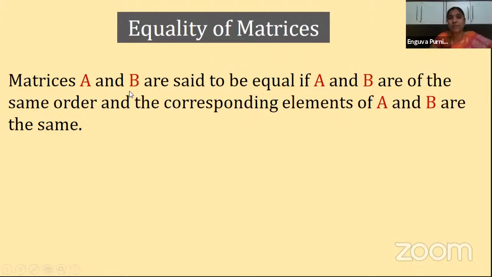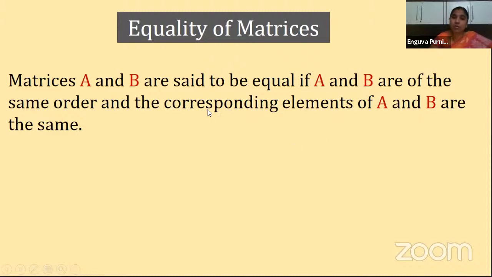So what is it, children? When you say the two matrices are equal, here I am taking two matrices, one is A and the other one is B. When can I say that these two matrices are equal? First condition is that they must be of same order. When you are talking about equality, in every aspect they must be same. The first thing we consider is the order. So both matrices must be of same order. Then the elements must also be same.